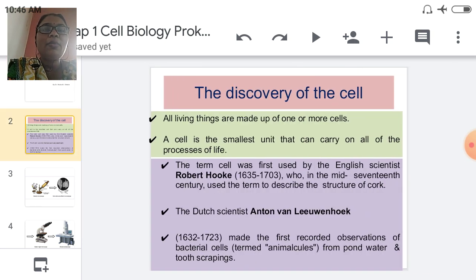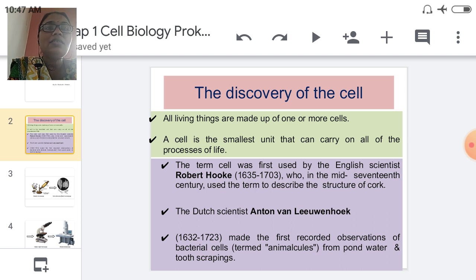Firstly, talking about the discovery of the cell. All living things are made up of one or more cells. It means all living things are made up of a single cell or a number of cells, or multiple cells. The organism requires the cell. It means they are made up of cells, and all the body processes take place in the cell.